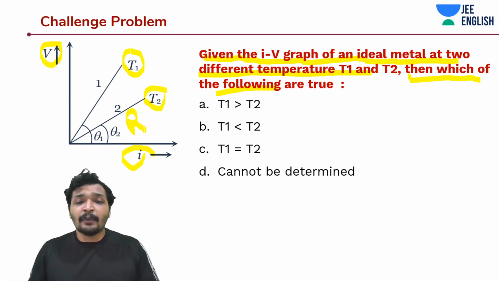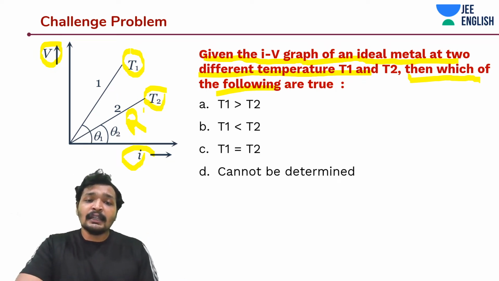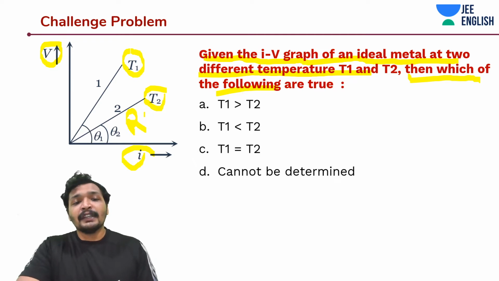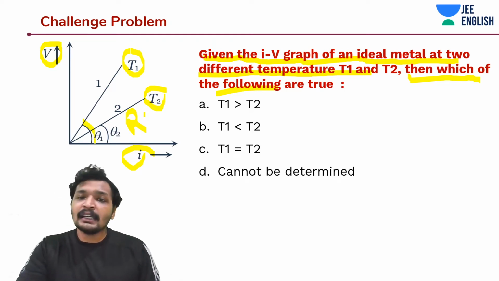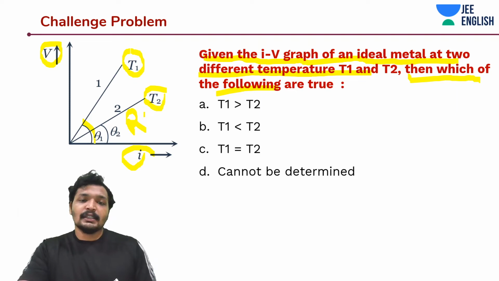Let's understand the phenomenon. Let's say the resistance at T2 is less than that at T1. T1 has a greater resistance because it has a greater angle and greater slope, where tan theta is proportional to resistance.